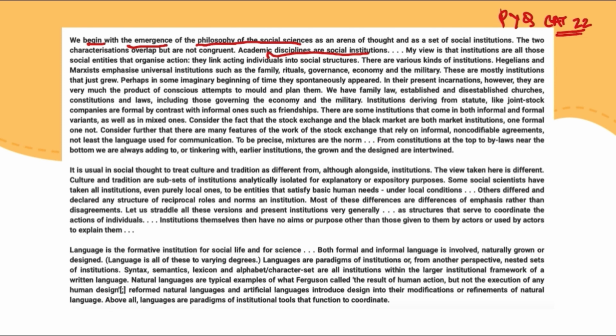And then we move on to talk about various different kinds of institutions, dividing them into grown institutions and institutions which are designed, which are the product of conscious attempt. Then we differentiate them into formal and informal institutions as well. And finally we are saying that a mixture of them is common, they are intertwined, right?